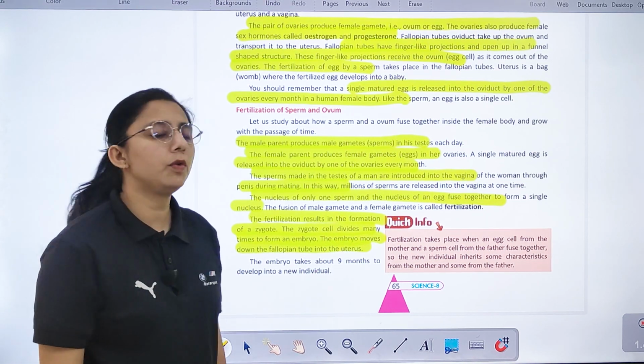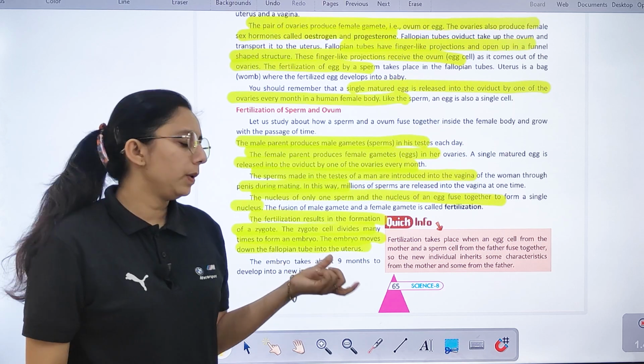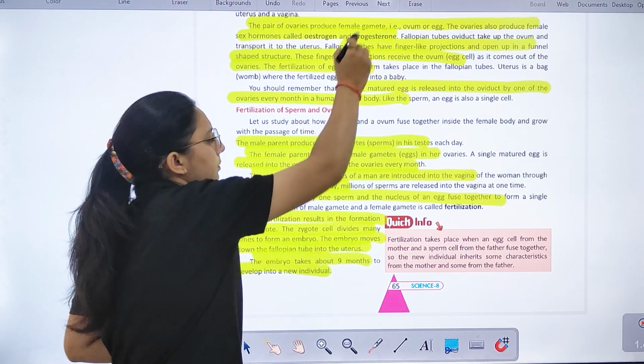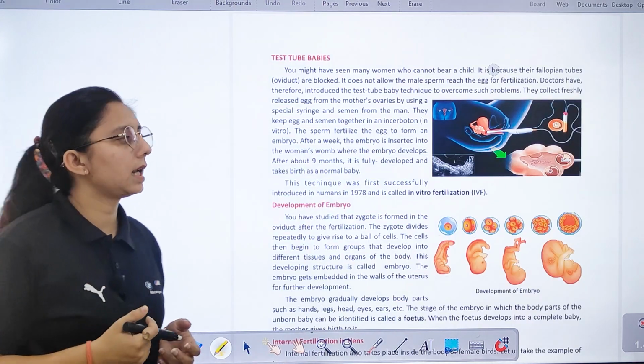और embryo क्या करता है? Moves down the fallopian tube into uterus. The embryo takes about 9 months to develop a new individual. Right? नया individual develop करने के लिए 9 months लेता है.